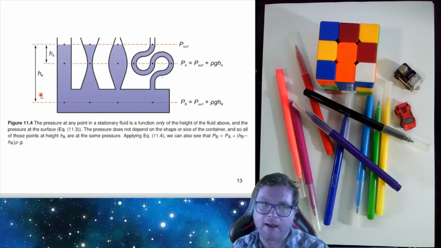Looking at height HB, it follows the same form where the pressure is just a function of this height HB, and it's the same at each of the 4 points. So you can read through this caption. The pressure at any point in a stationary fluid is a function only of the height of the fluid above and the pressure at the surface. So it doesn't depend on the shape of the container.